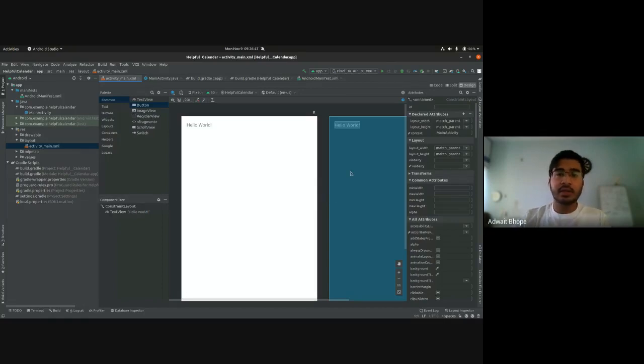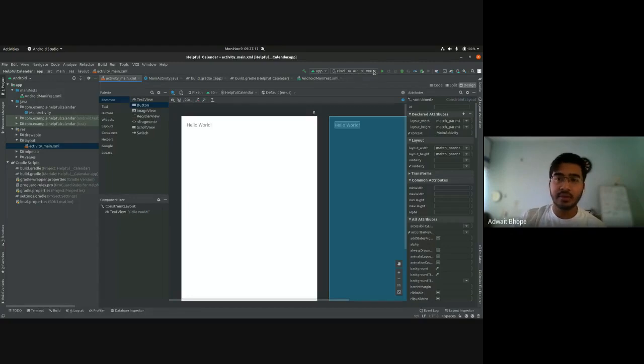If you're with me until now, let's actually run our application so we can see how it looks. In the menu bar over here, you'll see that there's a run button, and at the left hand side, you'll see which device to run on. This available device, Pixel 3, is actually an emulator, and it is not a real device. I'm using an emulator so that I'll be able to show you what's on my screen, what the application looks like. But using an emulator can be heavy on your resources.